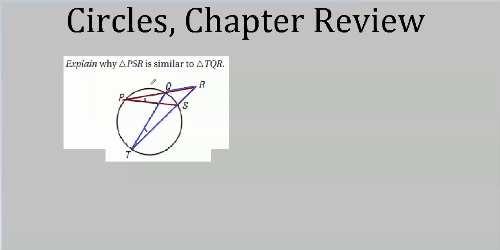Can we spot another pair of congruent angles? Well, notice that this line here, let's call it a segment, that's what it really is, SR, is part of PSR. On the other hand, it's part of TQR also, and the same thing over here. This angle right here is common to both triangles. In other words, it's congruent to itself.